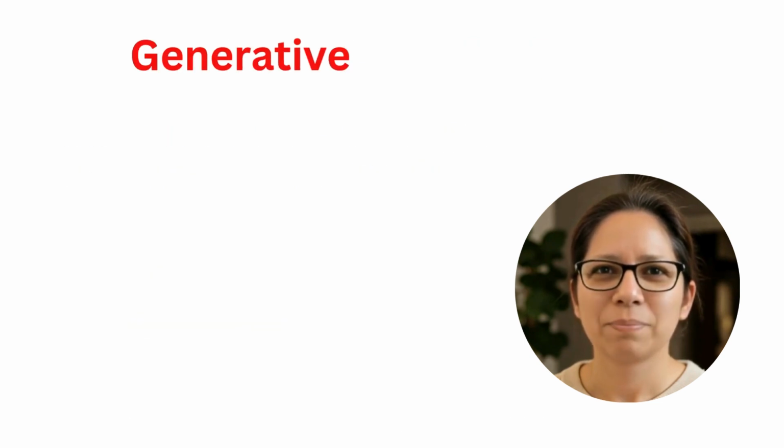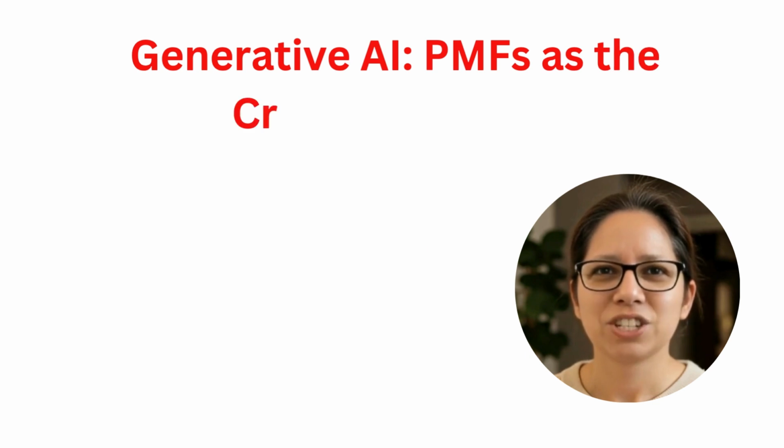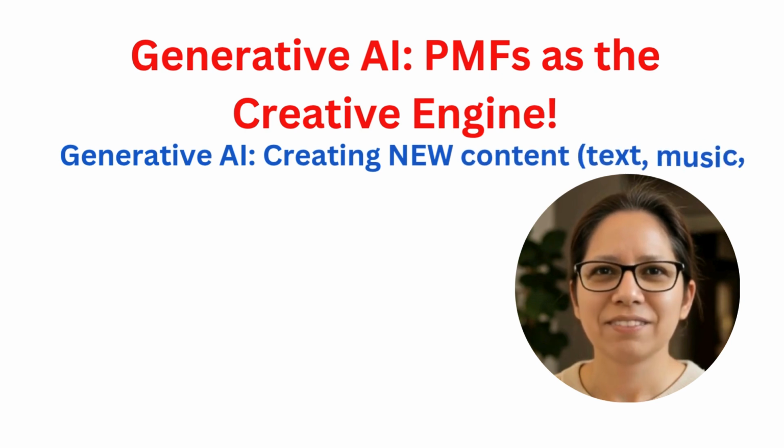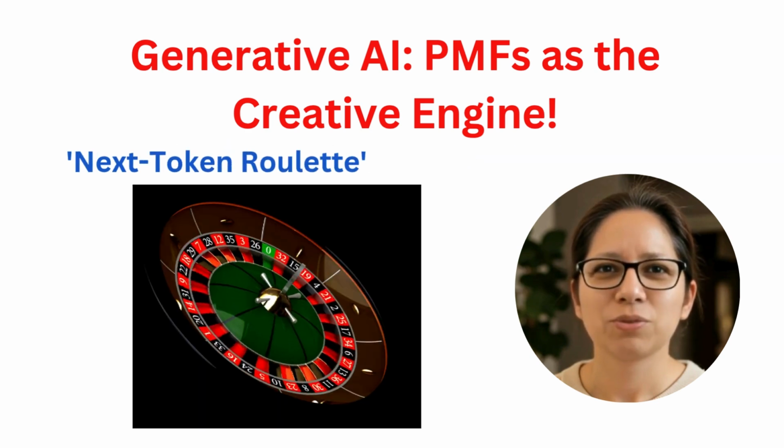Now, let's talk about where PMFs really throw a party. Generative AI. This is the AI that creates new text, music, even code. When it's building these things one discrete piece at a time, like one word after another, PMFs are the engine making it happen. I like to call it next token roulette. So how does this roulette work?